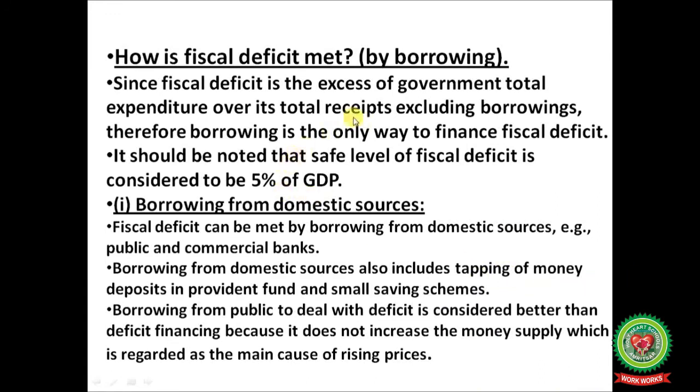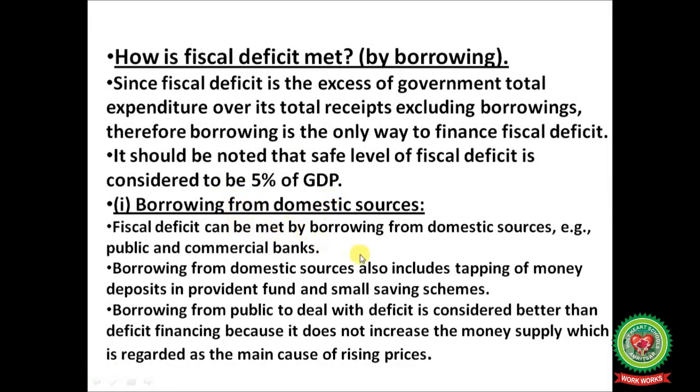Next one is how is fiscal deficit met, that is by borrowing. Since fiscal deficit is the excess of government total expenditure over its total receipts excluding borrowings, borrowing is the only way to finance fiscal deficit. It should be noted that the safe level of fiscal deficit is considered to be 5% of the GDP.